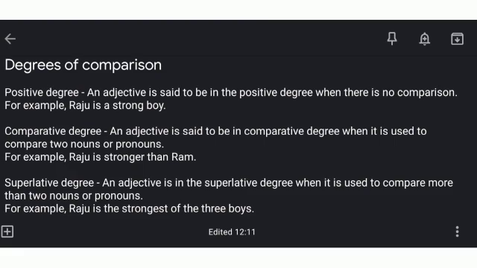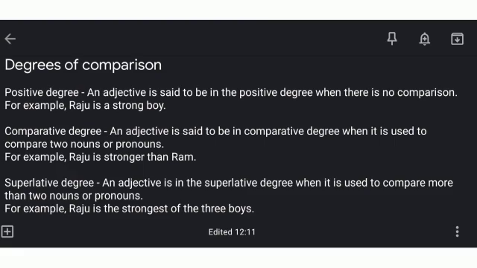But over here, in comparative degree, Raju is compared with Ram. Raju is stronger than Ram. So in the sentence, Raju is stronger as compared to Ram. So when there is comparison between these two people, then the adjective is of the comparative degree, of the second type of degree. Moving on to the last one, superlative degree.